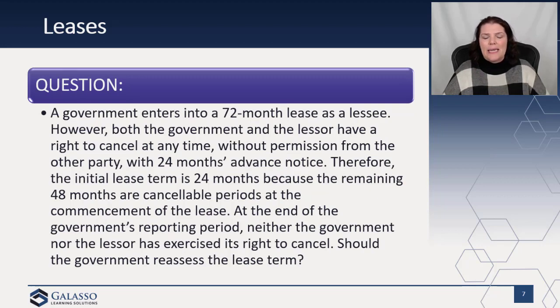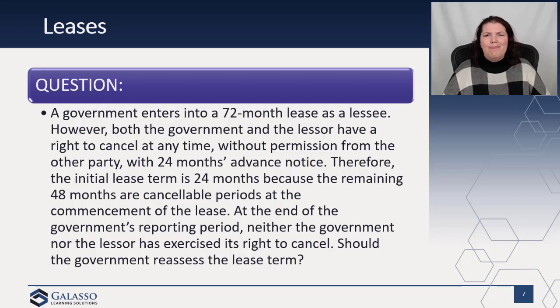Another one that I really liked in terms of questions: a government enters into a 72-month lease as a lessee. However, both the government and the lessor have a right to cancel at any time without permission from the other party with a 24-month advance notice, right? So we have a non-cancelable period, but we have a cancelable period. Therefore, the initial term is 24 months, because that's the period of time that we're initially locked in for 2 years, because the remaining 48 months are cancelable at the commencement. At the end of the reporting period, neither the government nor the lessor has exercised their right to cancel.